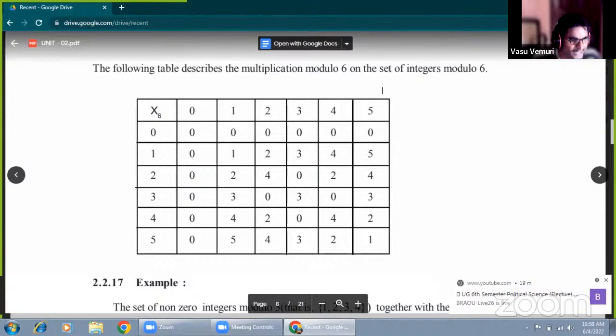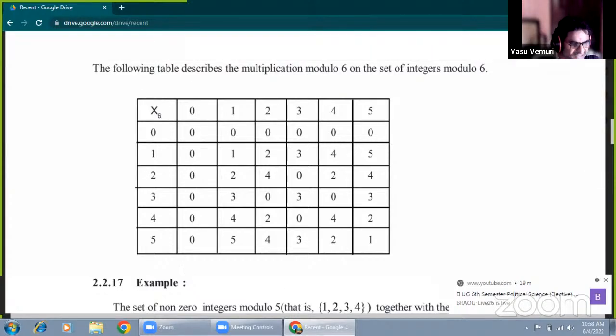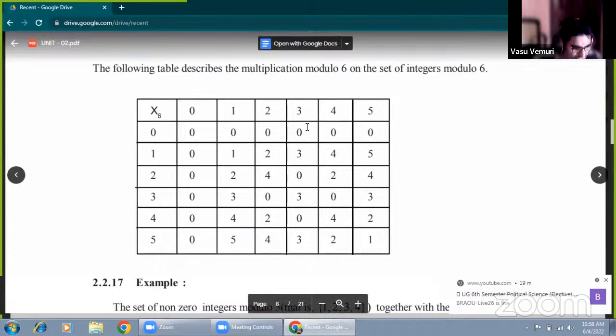Okay. Now the given example must be referred to. Now Z6 under multiplication modulo 6. Multiplication modulo 6 means the set {0, 1, 2, 3, 4, 5}, because these are the n minus 1 values. Now each element multiplies with each and every one; this is the column and this is the row.